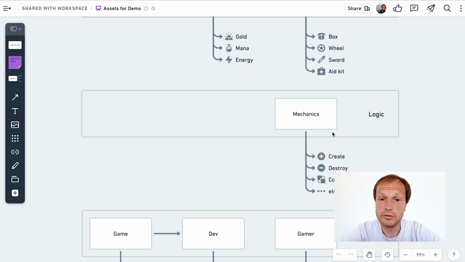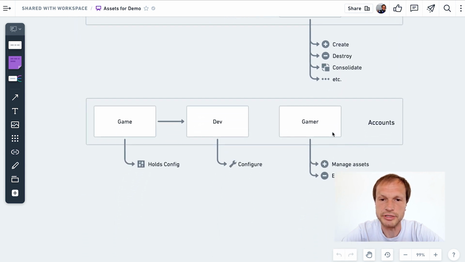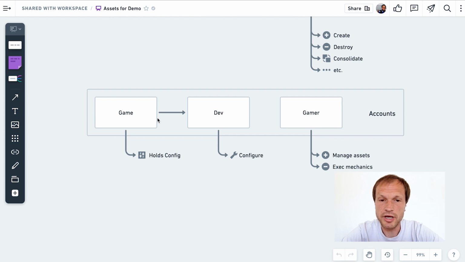And how it all looks in practice, we need to talk about how the authorities are distributed on the platform. There are three core types of accounts: game accounts, game dev accounts, and the gamer. Game account is an account which is the owner of game configuration and holds the game developer accounts, which can configure the game. Other accounts are gamer accounts. They can be owners of game assets and can manipulate them. Neither game account nor game dev account can be an owner of assets, which means they can change the state of the game only around game rules.